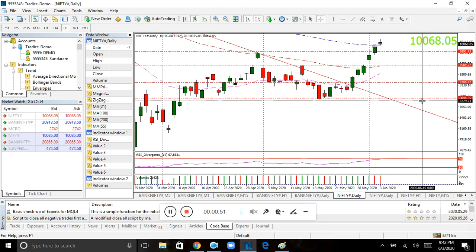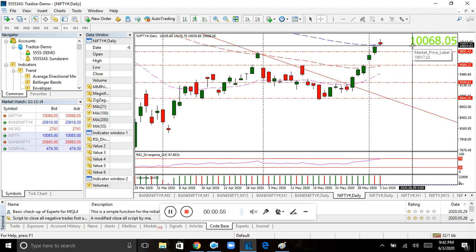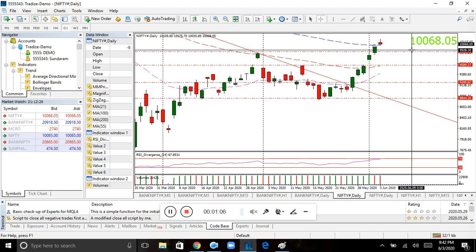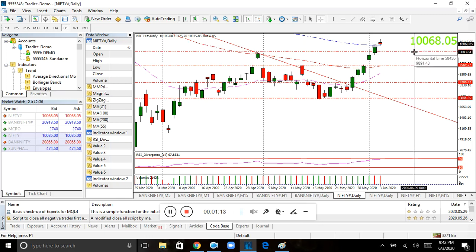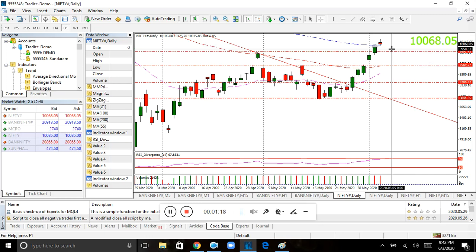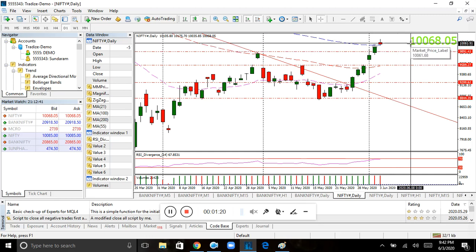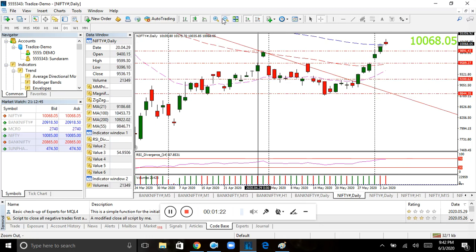What is the conclusion? How do we trade tomorrow? For example, if Nifty breaks this 10,039, 10,040 level and comes down, it can come down to 9,883. There is no support here. The only support left is the 100 EMA. So if it breaks, it will definitely come down. Definitely means not tomorrow. It may take 1 or 2 days, or it may consolidate here and then can start its upward journey again.